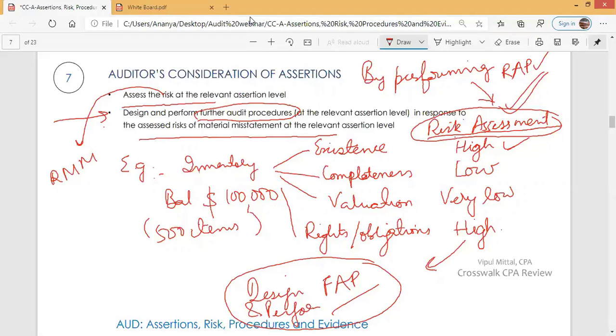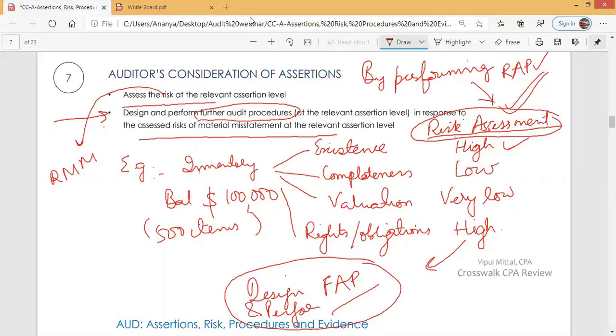The auditor assesses risk regarding completeness of inventories. So the auditor assesses risk regarding completeness of inventory at a low level. Now, because risk regarding completeness of inventory is low, the auditor does not need a lot of evidence. The auditor does not need very persuasive audit evidence because the risk is low. The auditor feels that if management has reported 500 items, the possibility that management has missed some of the items is less.